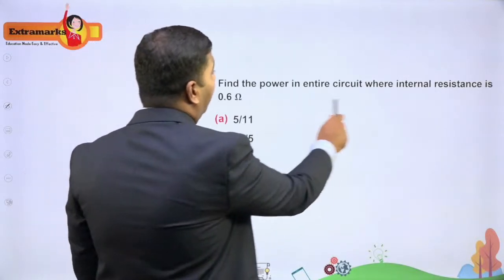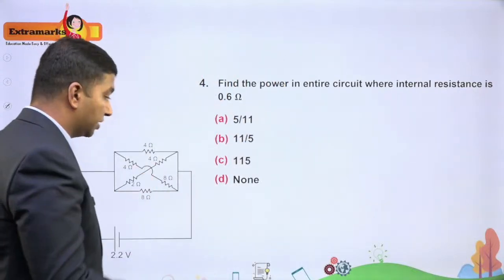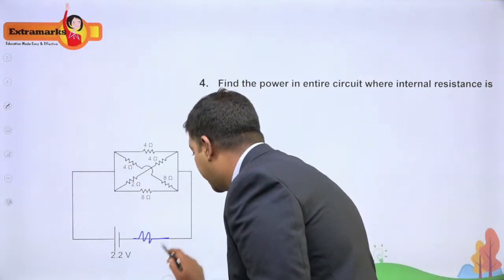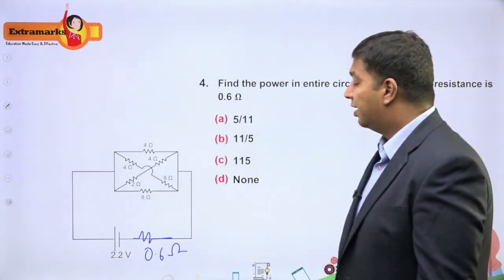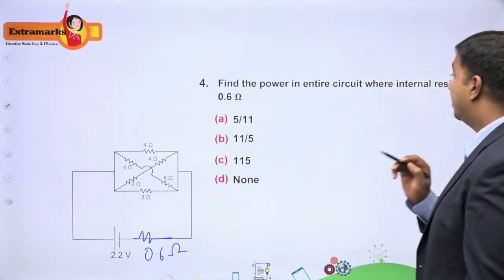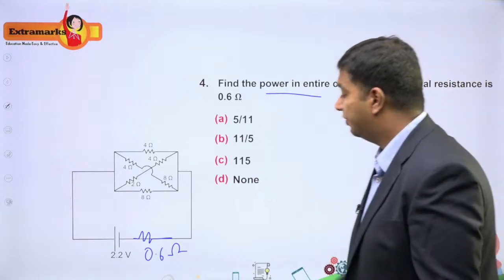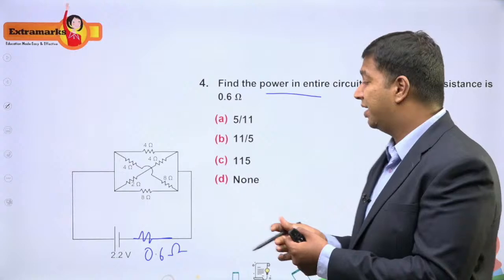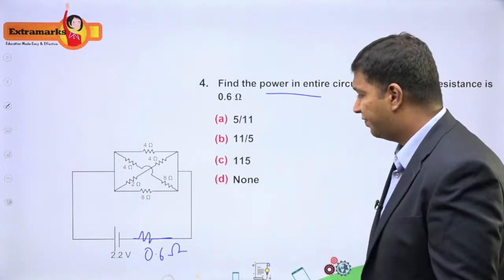All right. Find the power in the entire circuit when internal resistance is 0.6 ohms. All right, so again, there's a misalignment here. Sorry about that. Now I have this internal resistance here, which is 0.6 ohm. Now let me try to draw the equivalent circuit here. Here you need to find the power in the entire circuit. All right. Now, power can be obtained in two ways. How is that? You can do I square R, otherwise V square by R. So let us see which is suitable here.